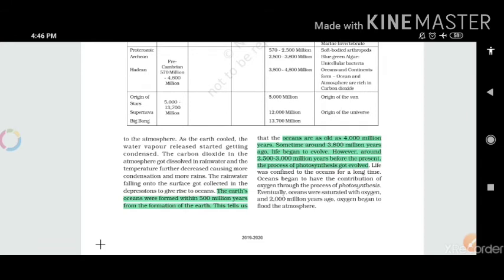Later on, the earth's oceans were formed within 500 million years from the formation of the earth. This tells us that the oceans are as old as 4,000 million years. Sometime around 3,800 million years ago, life began to evolve. So we can understand the timeline and the age of these oceans which are present right now.